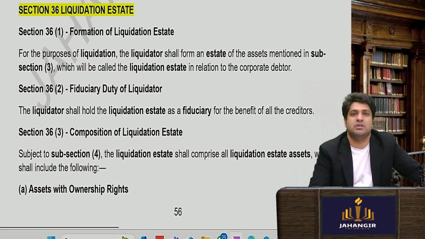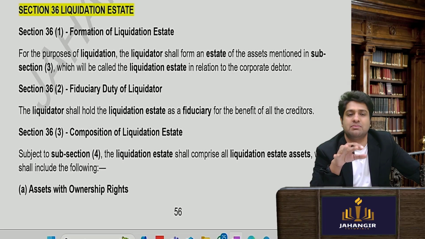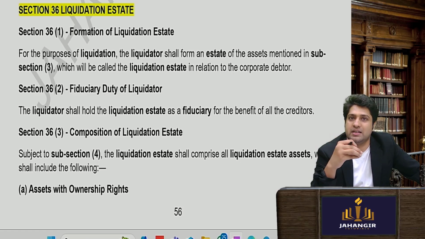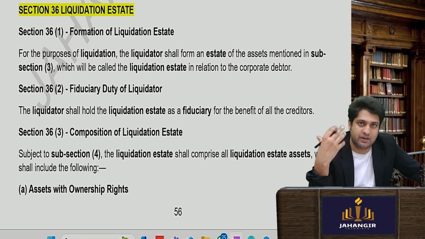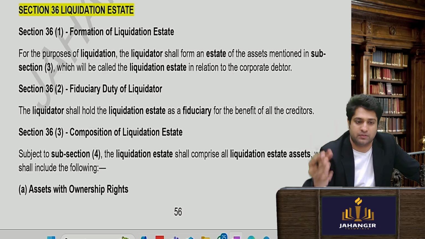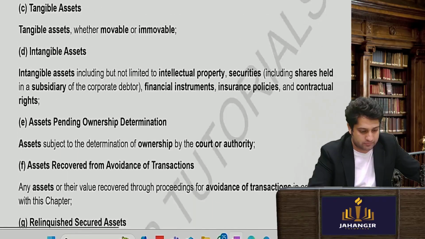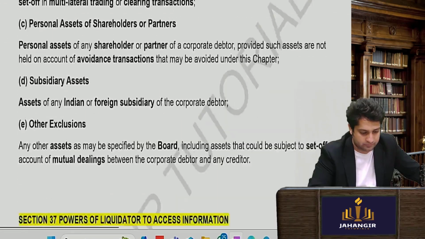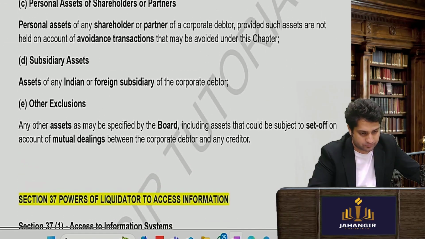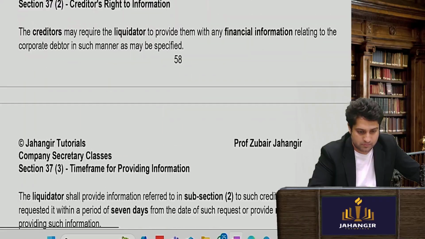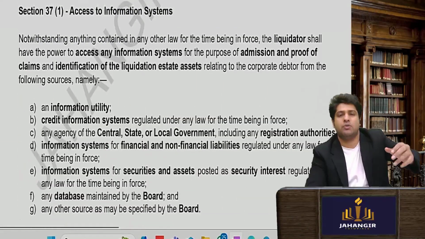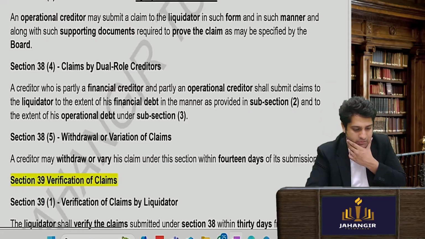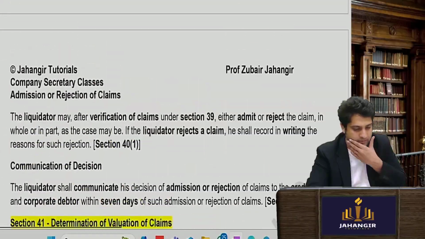Then comes section number 36, very important. Section number 36, that the liquidator will prepare a liquidation estate. Liquidation estate means all those estates that will be part of the liquidation, or will be part of the sale. Tangible, intangible, all property will be taken to be sold. The liquidator will have a power to access all the information as he wants, information utility, etc. Claims will be consolidated, verification of claims will be done,